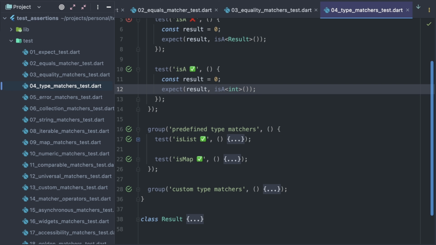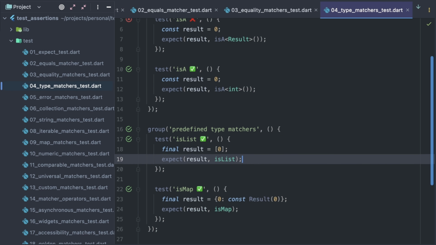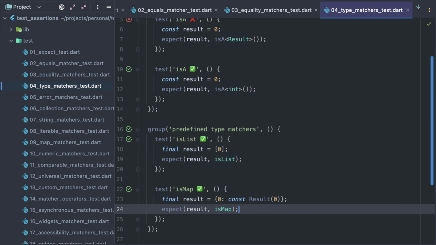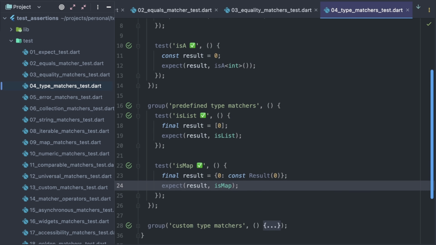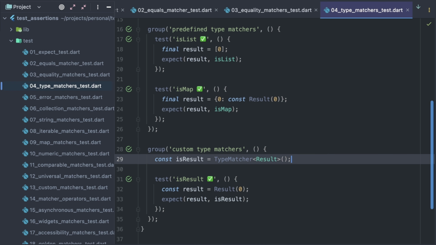There are a couple of more narrow type matchers. isList checks if the result is of type list, and isMap checks if the result is a map. These two tests pass. Now remember our result class. What if it is a pretty common task in our project to check that the result is of a particular custom but popular type? It is very easy to create own narrow type matchers using the TypeMatcher class. Here I declare an isResult matcher, and here I use it in a test that successfully passes.